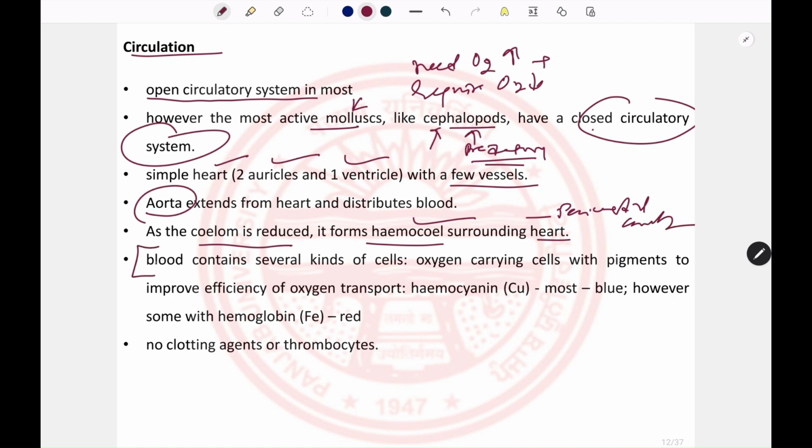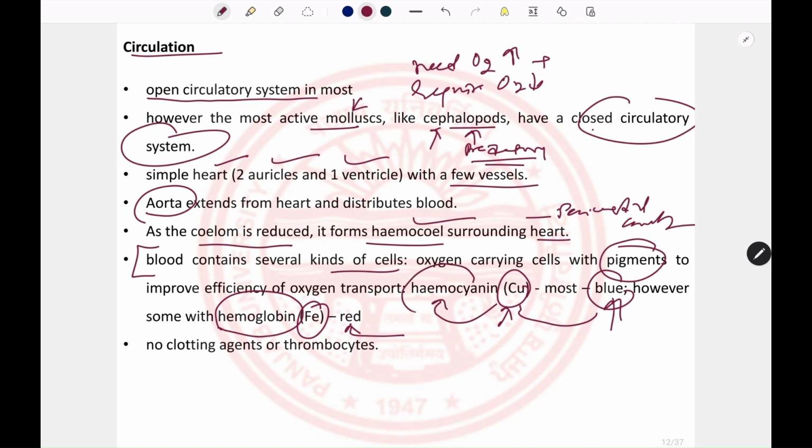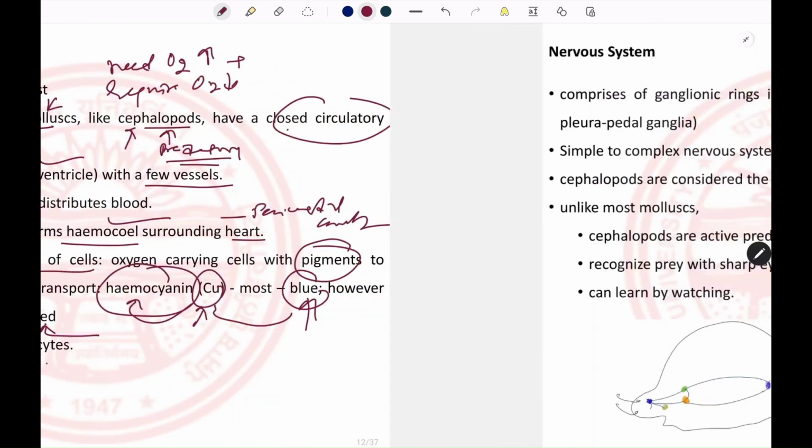The blood of mollusks contains various kinds of cells, and those cells contain pigment. If the pigment is red, it contains iron, and that pigment is known as hemoglobin. However, in most molluscans the blood is blue, and it contains copper as a central element, and that respiratory pigment is known as hemocyanin. However, there are no clotting agents or thrombocytes in molluscan blood.